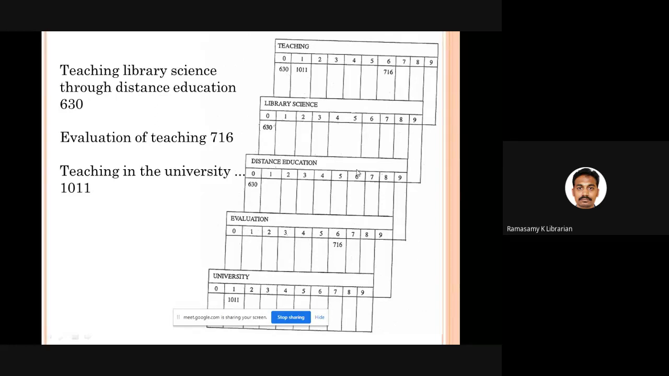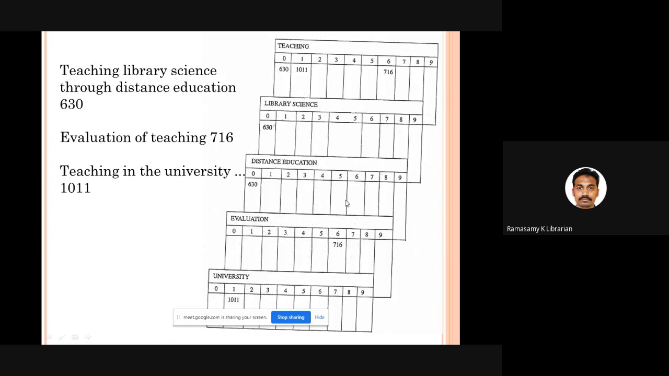Now somebody comes to the library and asks for a book, for example, teaching and evaluation. I want a book on teaching and evaluation. So you will take the teaching card, you take the evaluation card, and you see which number is common in both these cards. Which is common? 716. So this book is relevant to him. You give him the book with the accession number 716.